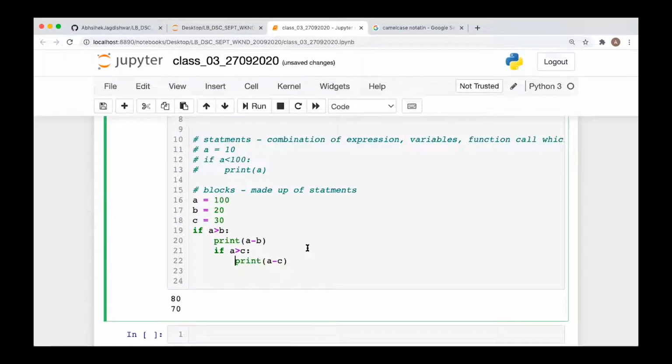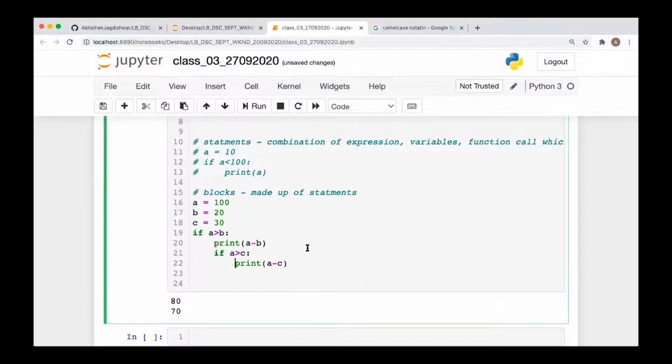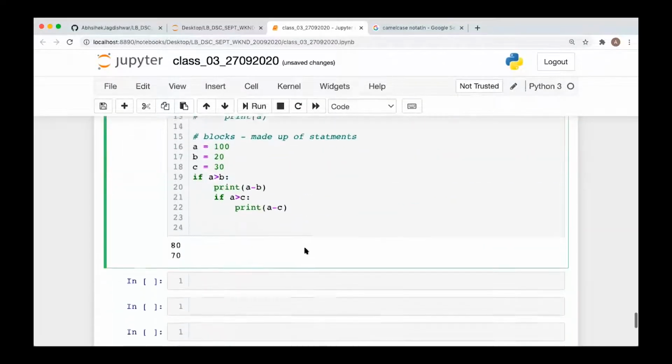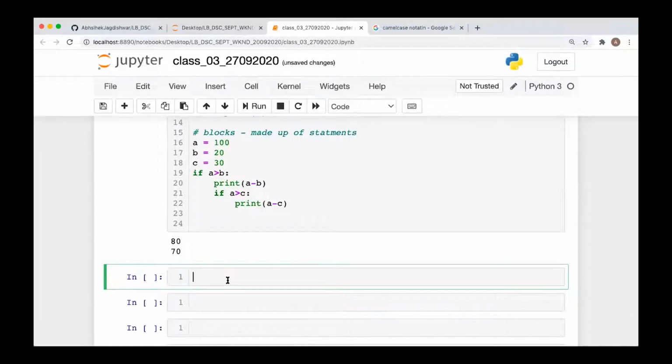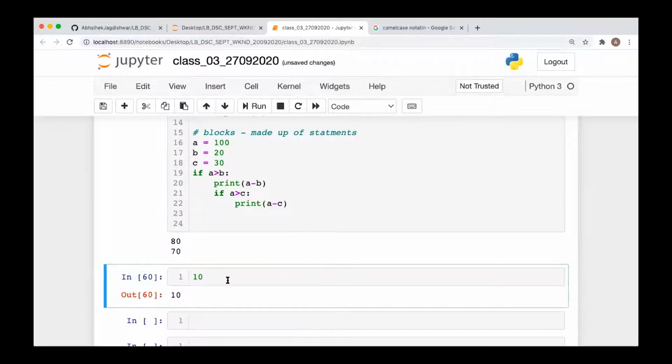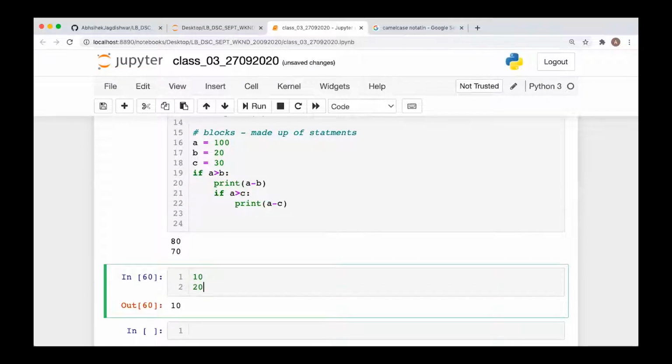Abhishek, what I was asking is, sometimes you're using print and sometimes you're not. For printing A, you sometimes just type A and the output comes, like line number 13. Let's say when I just want to print the recent value. Here I want to print just 10 and I have only one line. I'll execute it, it will give me 10. But let's say here if I write 20, then it will not give me 10. It will give me the recent or the last value. It will give me only 20.